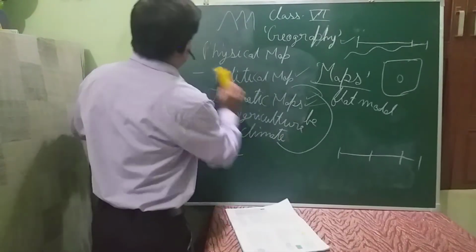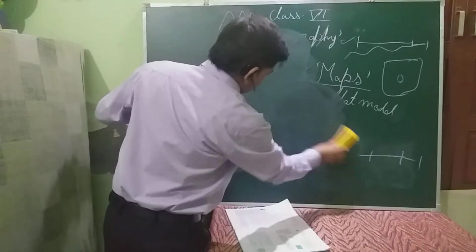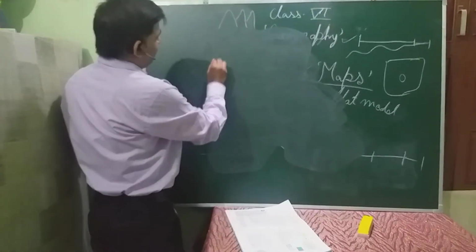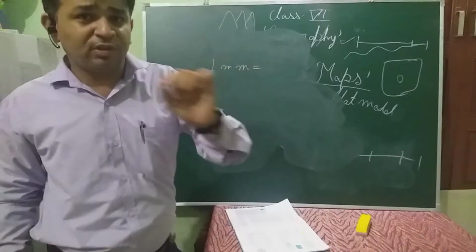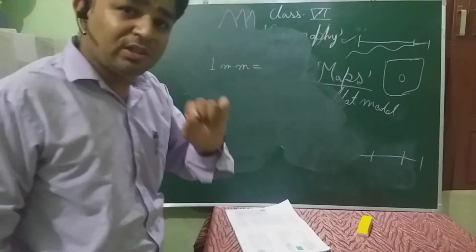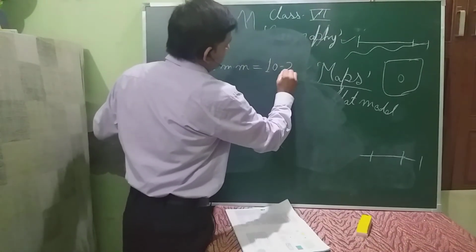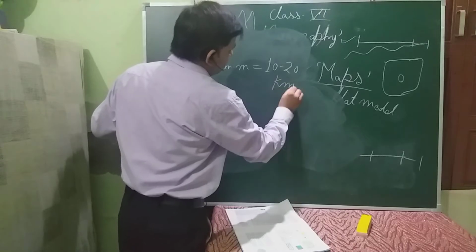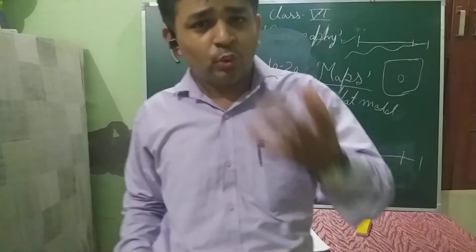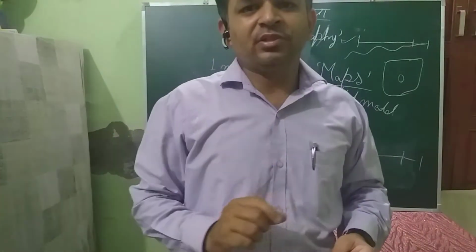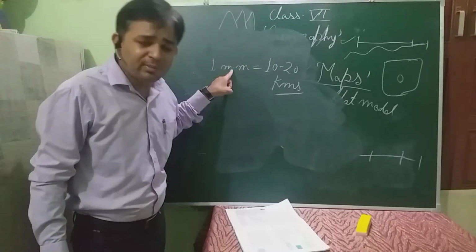Suppose 1 mm of space which we are using on the paper of the map may be equal to 10 to 20 kilometers. So in this way we indirectly show the actual distance between the places through small distances by using a millimeter scale.